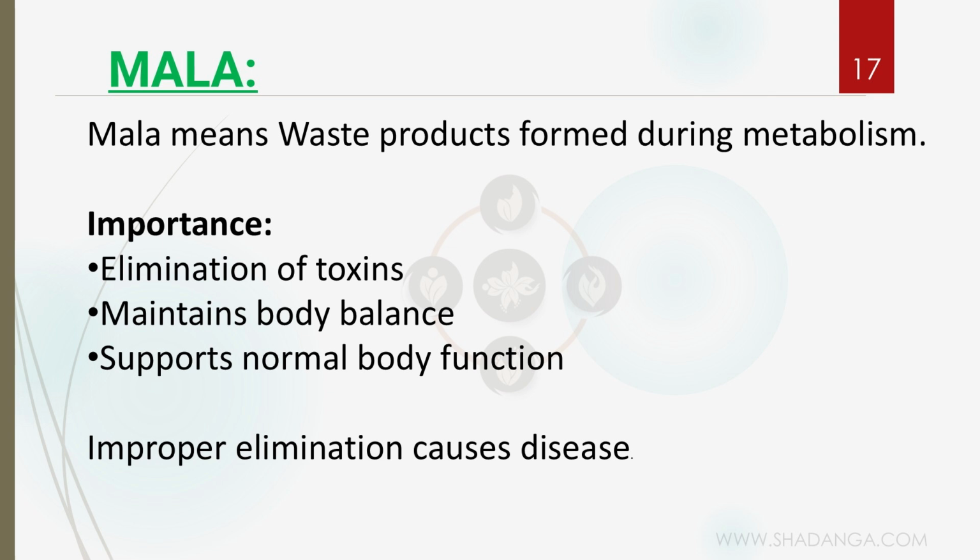Our body is creating toxins, so to remove those toxins from our healthy body, we have some processes. From that, we get the end product called mala, and we excrete it outside the body. Also to maintain the body balance and to support the normal body functions. Improper elimination also causes what? Diseases.